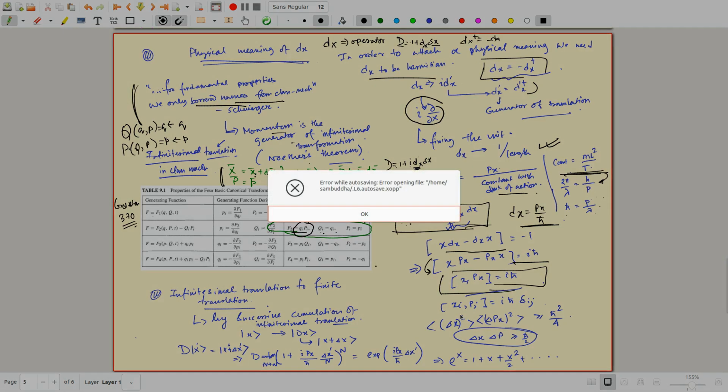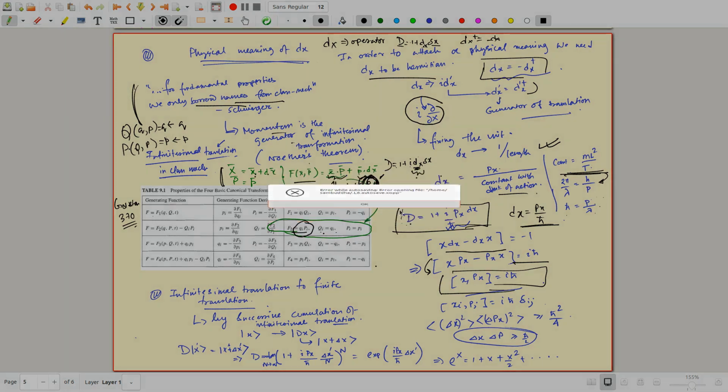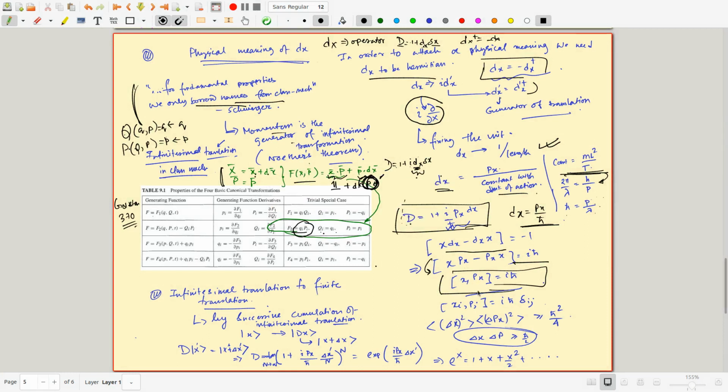Now proceeding with this argument, you can show that for any xi and pj, [x, px] will satisfy i h bar, but [x, py] will satisfy 0. They will be commuting with each other. And from the proof you have done in the previous lecture, if there is a commutation relation, there must be an uncertainty associated with it, that we got from the Cauchy-Schwarz inequality. So now you can calculate the error in measuring x and px, and relate it like that, and that leads you to the uncertainty principle.